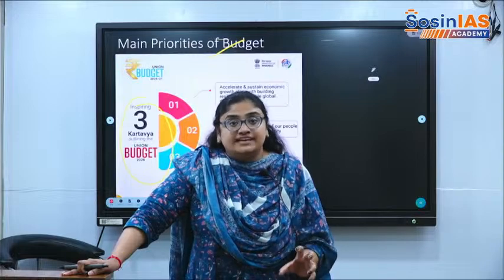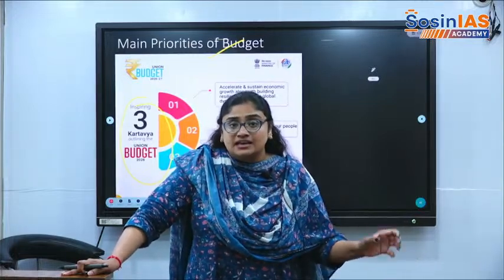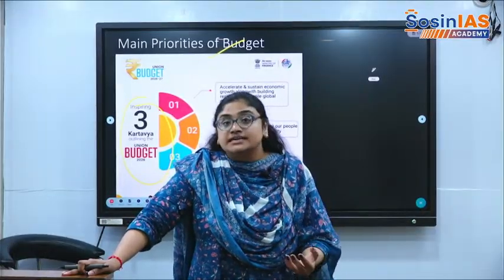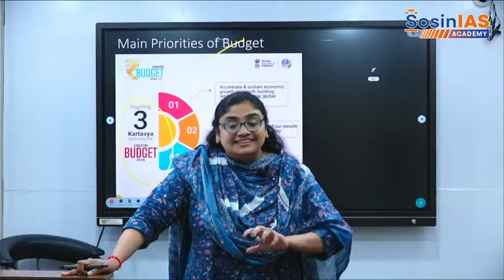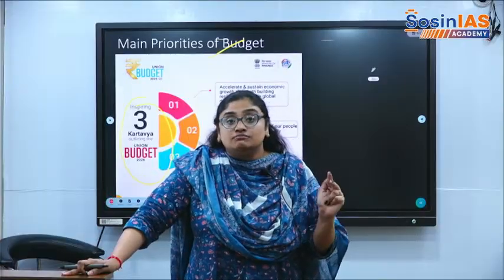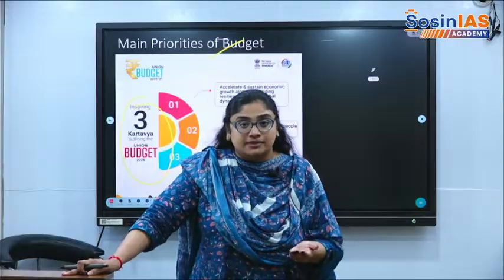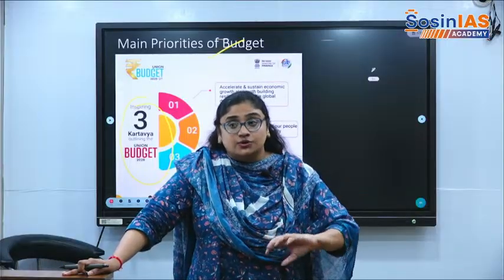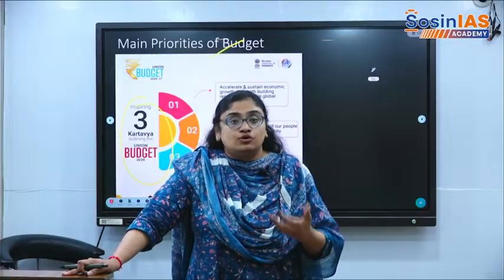So low inflation and growth: once upon a time, these were two contrasting things. As we studied in the basic aspects of economics, when there is growth, there will be inflation. These are two dichotomies, called a dual dilemma, because whenever there is GDP growth, whenever growth is propelled by manufacturing or consumption, there will be more demand.